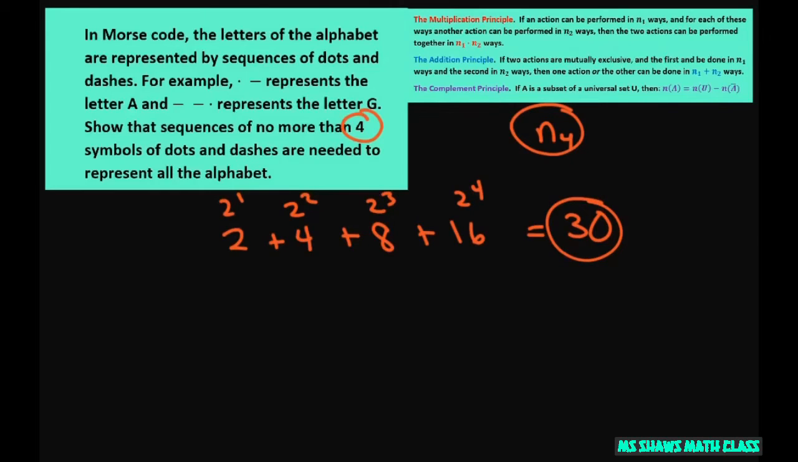Thus, there's 30 possible sequences, which is obviously enough to accommodate 26 letters of the alphabet, because 30 is greater than 26.